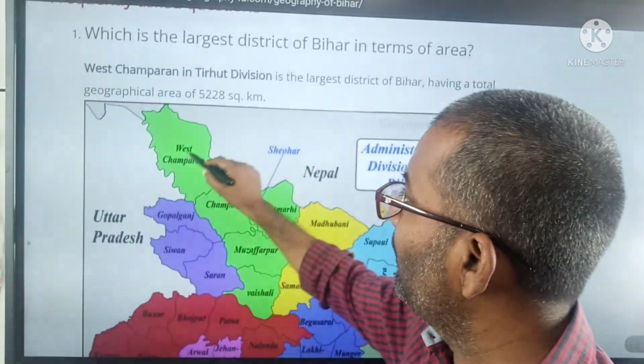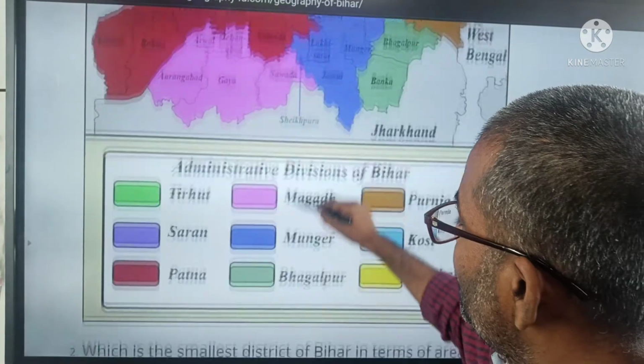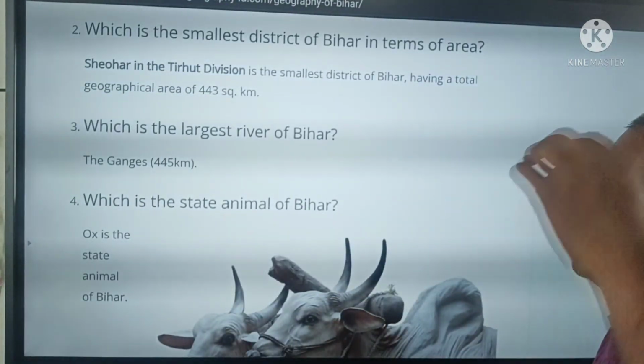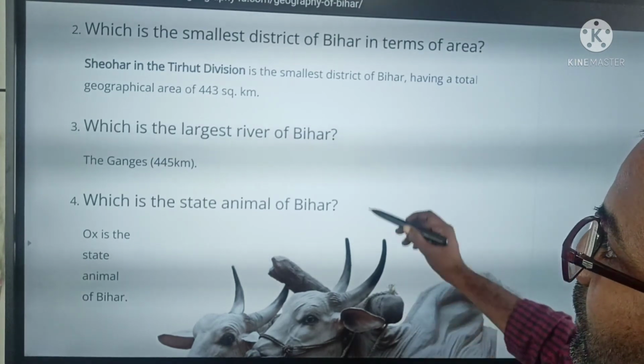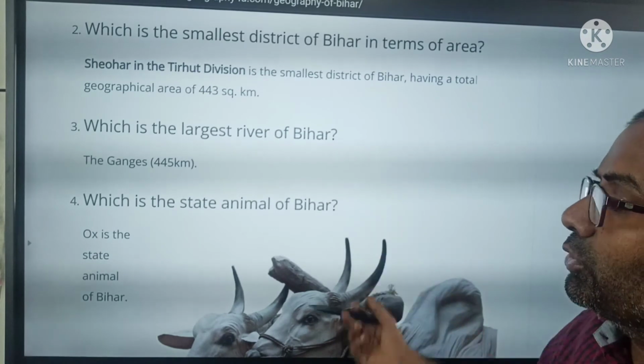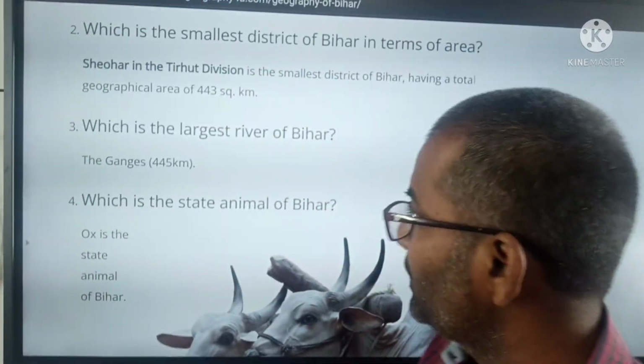You can see this is West Champaran. Which is the smallest district of Bihar? Sheohar. It also comes in Tirhut. So both these districts share a boundary.